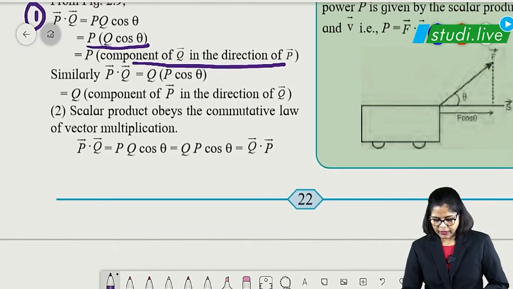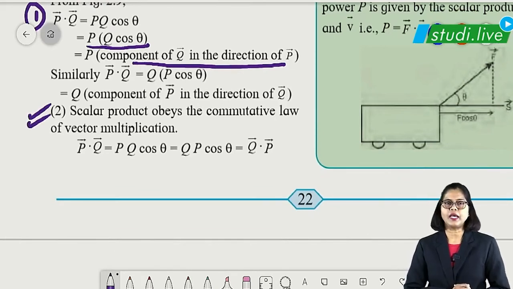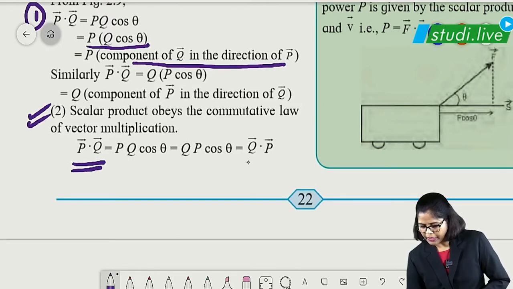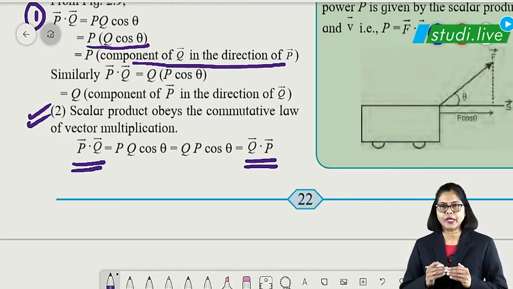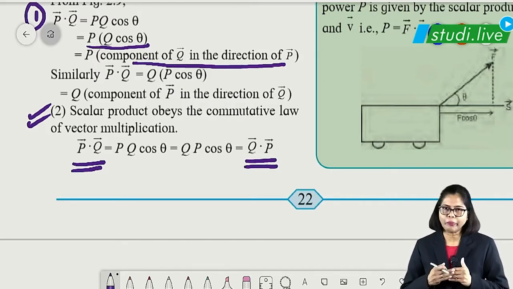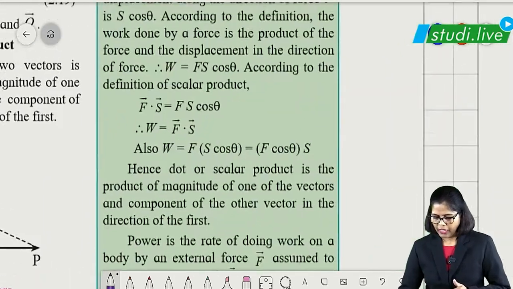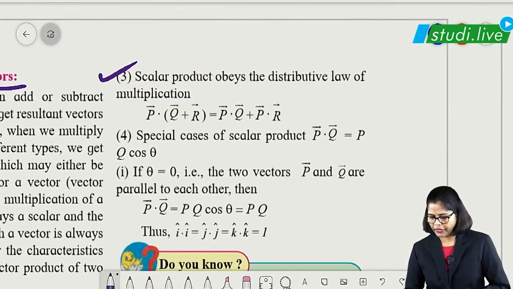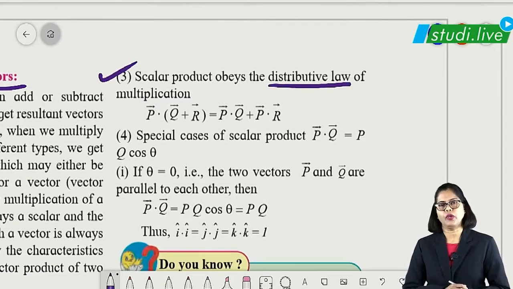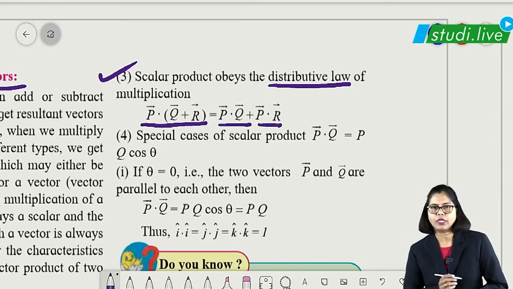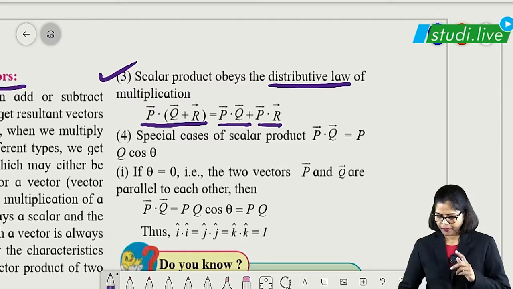Then the second point is that the scalar product obeys commutative law. Commutative law meaning P dot Q can be written as Q dot P. This is called commutative law. Earlier we studied addition; here we are talking about multiplication. Then the third point, make a note of it, is distributive law. Distributive law meaning P dot (Q plus R) can be written as, you just open that, P dot Q plus P dot R. This is distributive law.